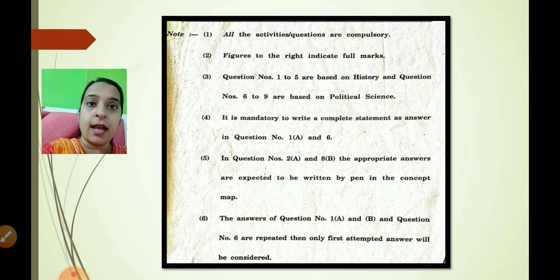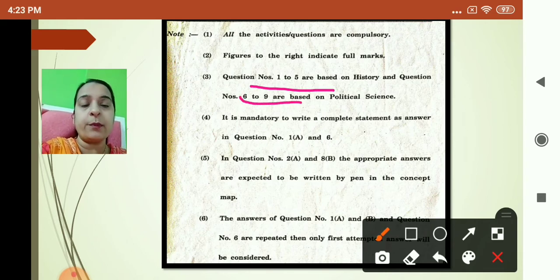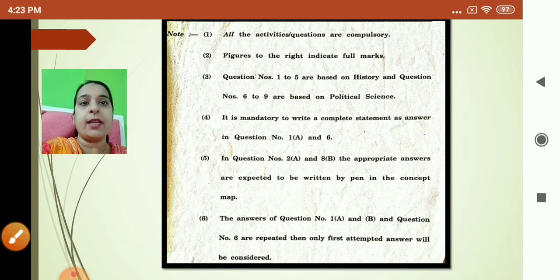Now children, these are the instructions. Let us have a look at the instructions. All the activities and questions are compulsory. Figures to the right indicate full marks. Question numbers 1 to 5 are based on history and question numbers 6 to 9 are based on political science. Okay, next one.